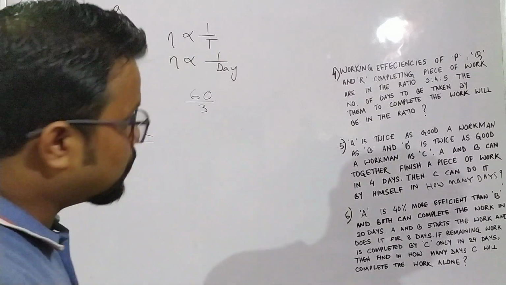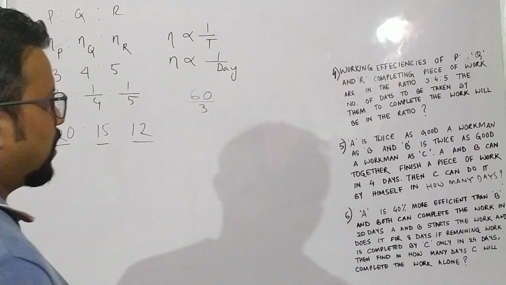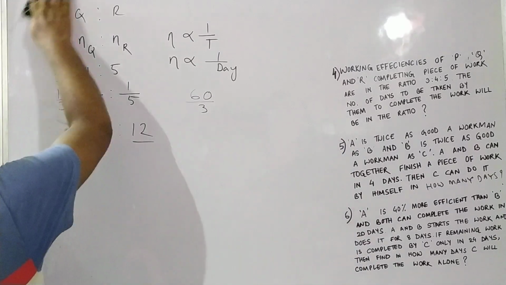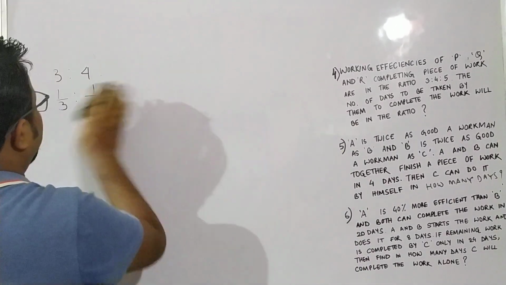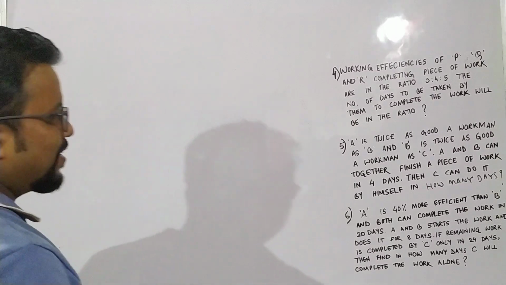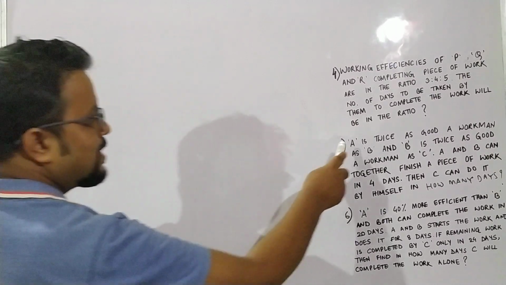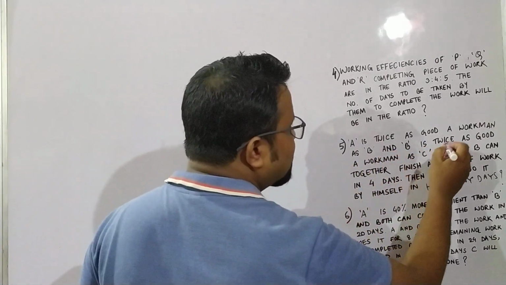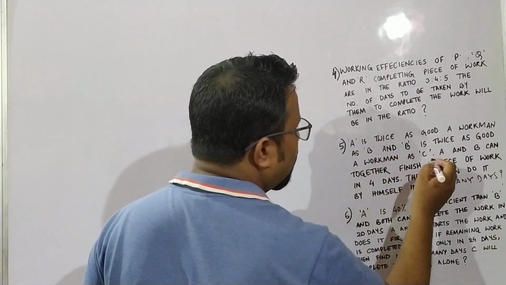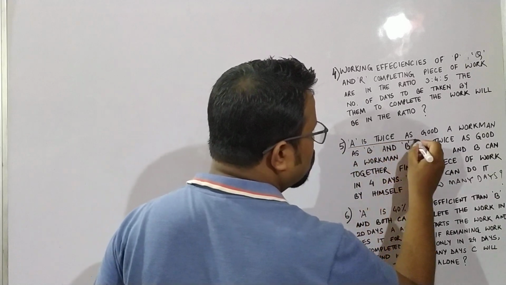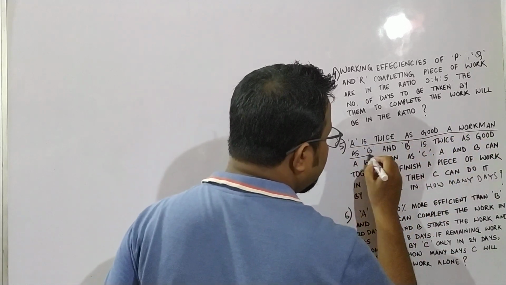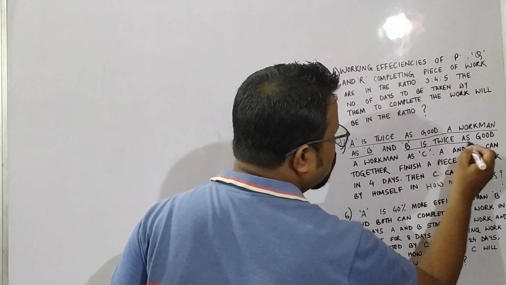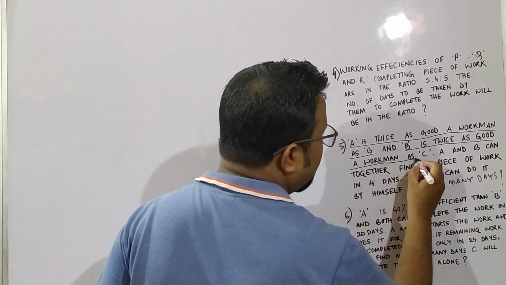Okay, let's move to the next question, number 5. What is given in number 5? A is twice as good a workman as B, and B is twice as good a workman as C.